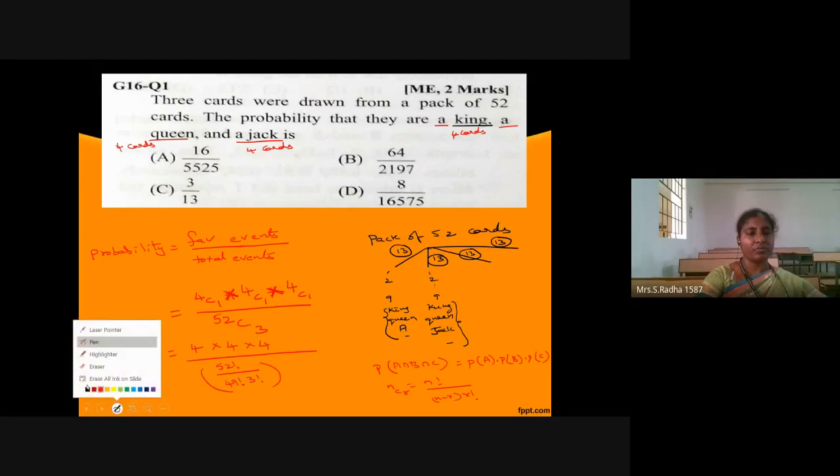So further simplification we will try. Numerator we are having 16 into 4 is 64. But you cannot confine with the answer. Let us try completely. In the denominator you can write 52 into 51 into 50 into 49 factorial, divided by 49 factorial into 3 factorial.